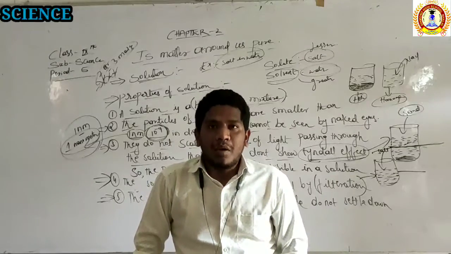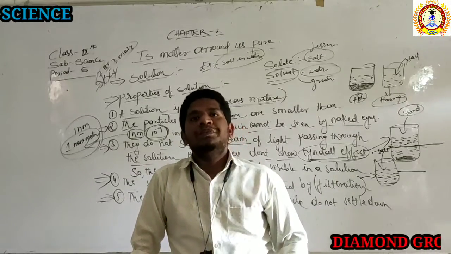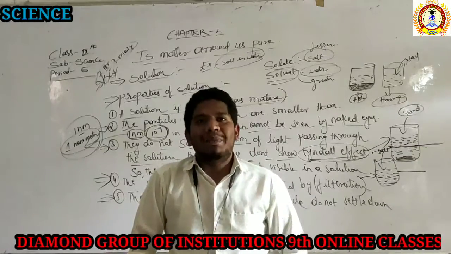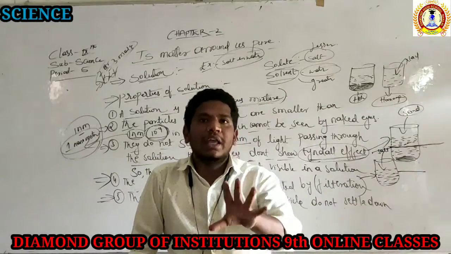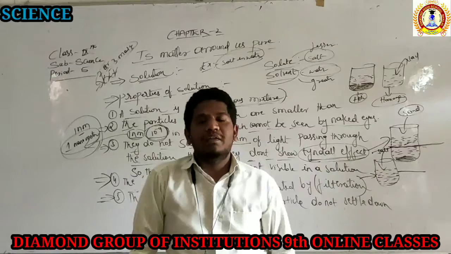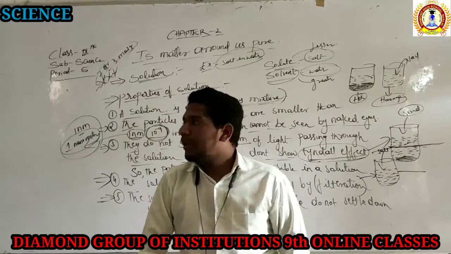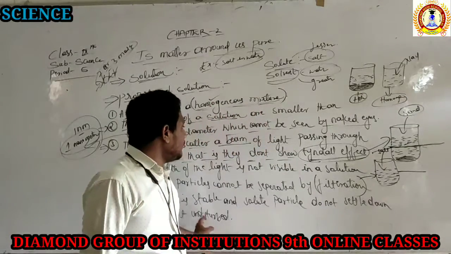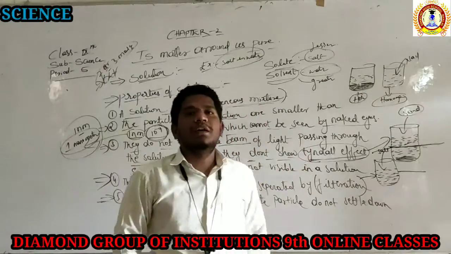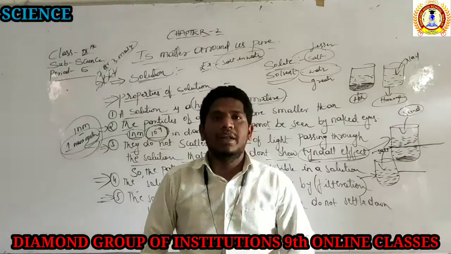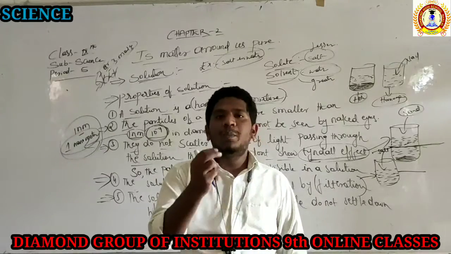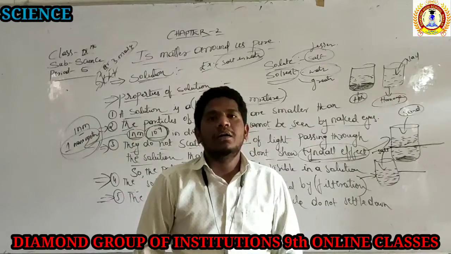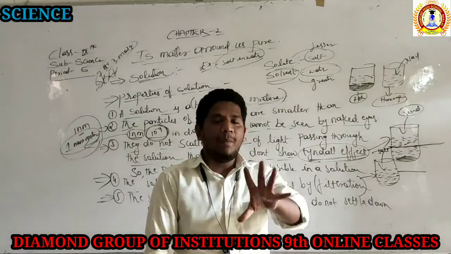What is the third property? The third property is that the path of the light is not visible whenever the light passes through the solution, and they will not show the Tyndall effect. Which is the fourth property? The fourth property is that the solute particles cannot be separated by the filtration method. Fifth property: the solute particles will not settle down when they are kept undisturbed. These are the 5 properties of the solution.